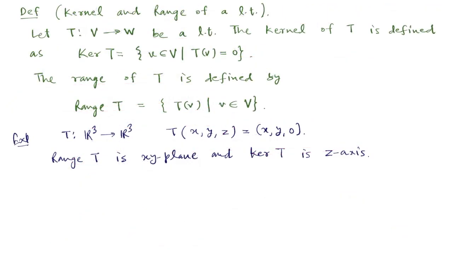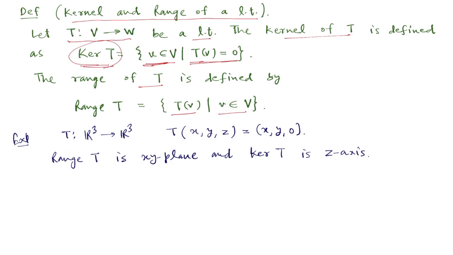We now define the kernel and range of a linear transformation. T from V to W is a linear transformation. Its kernel is defined this way. It consists of those elements in V which are mapped to 0 of W. So all v in V such that T of v is 0. This set is called the kernel of T, and the range of T is nothing but the set of all images of T. Notice that kernel of T is a subset of V and range of T is a subset of W.